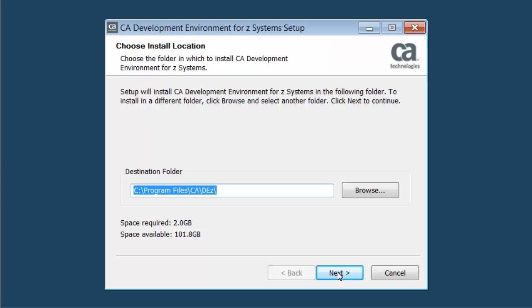You now will choose an install location by selecting the destination folder. The destination folder has a default directory. This step will also take a few moments as it checks the directory to fit your needs for this installation. Click Next.